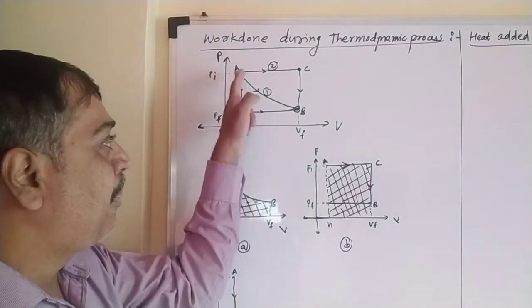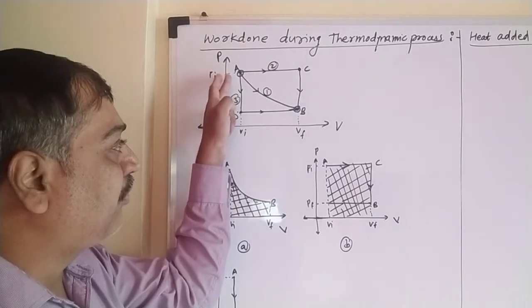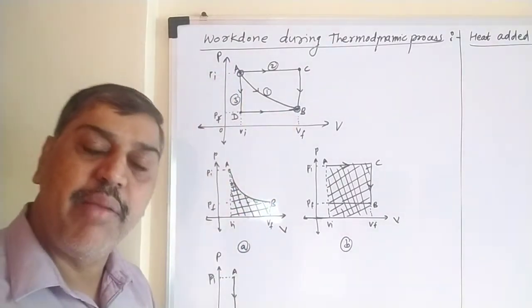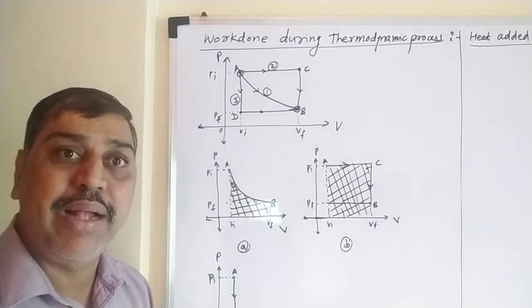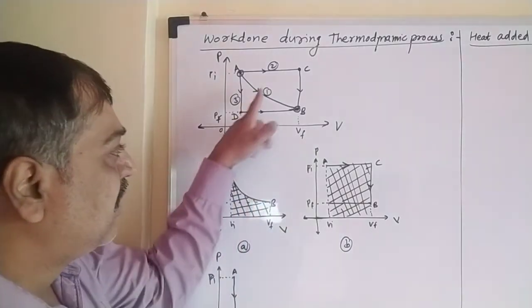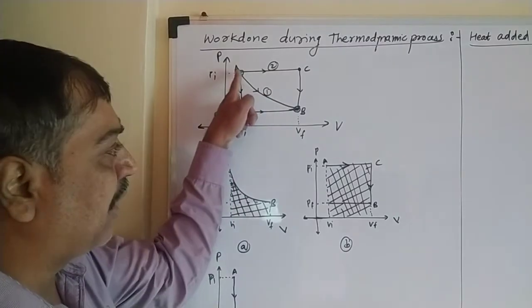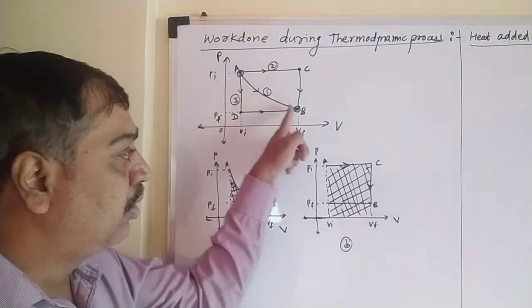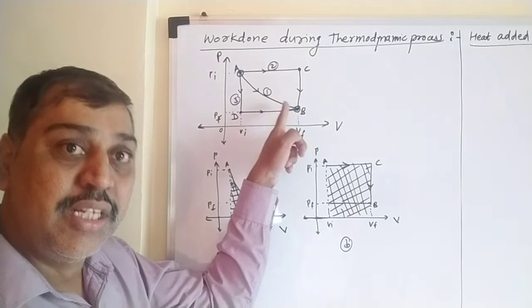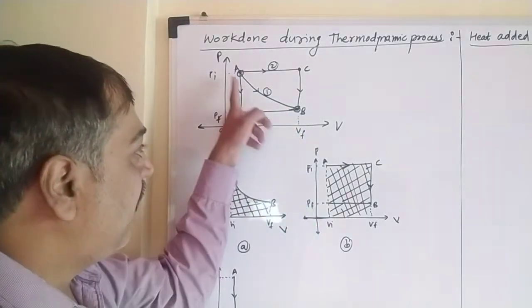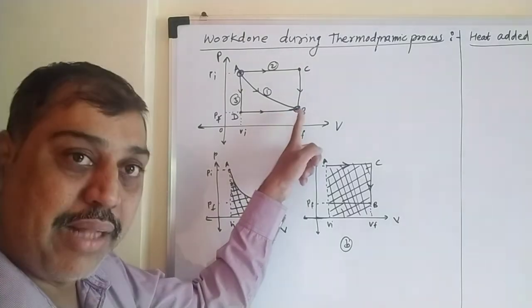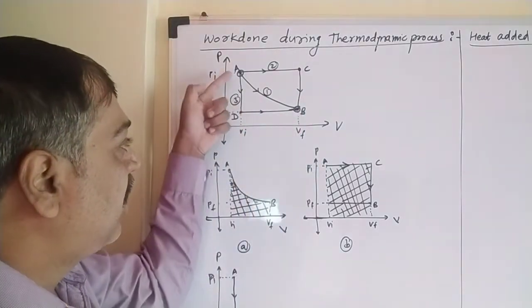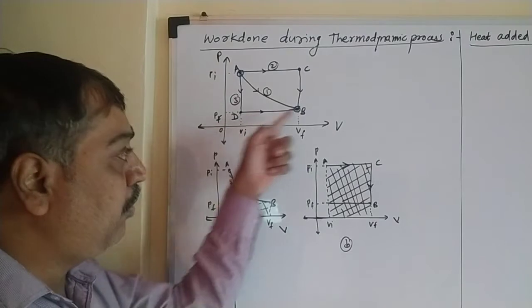Our aim is to move the thermodynamic system from A to B. We can move from A to B by three paths they have mentioned. This is the first path, A to B directly. The second path: first go A to C, then from C to B. And the third path, A to D and D to B.